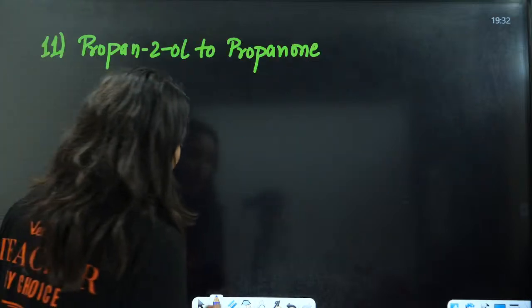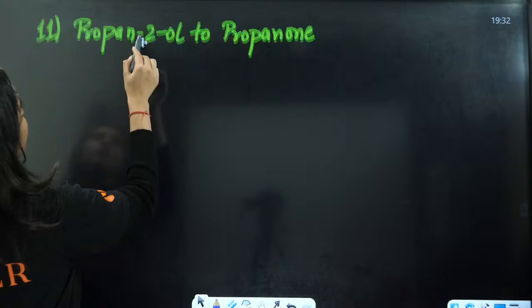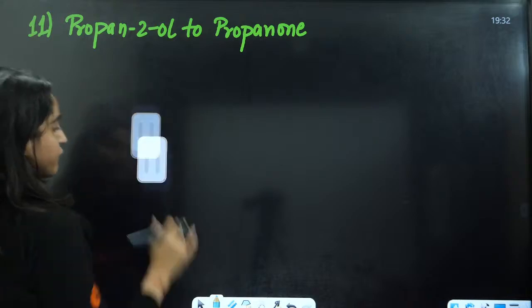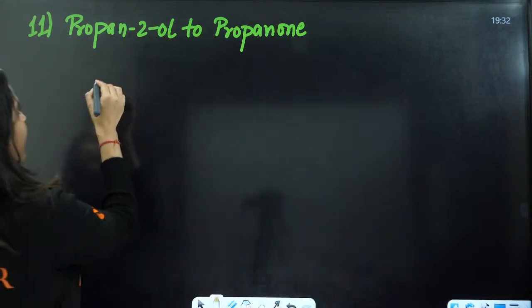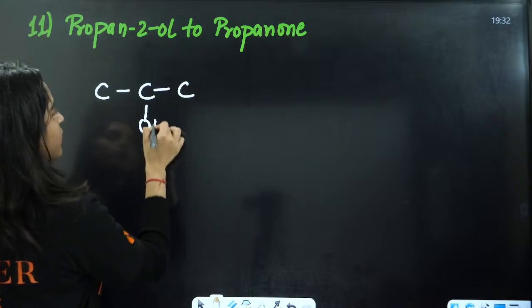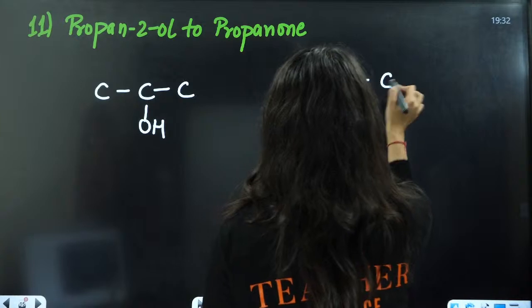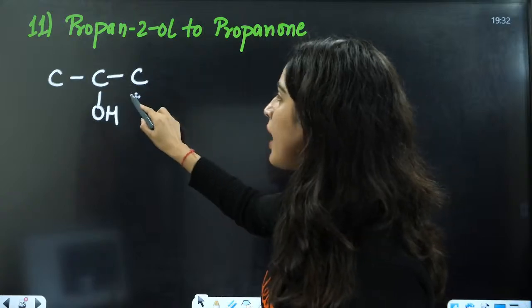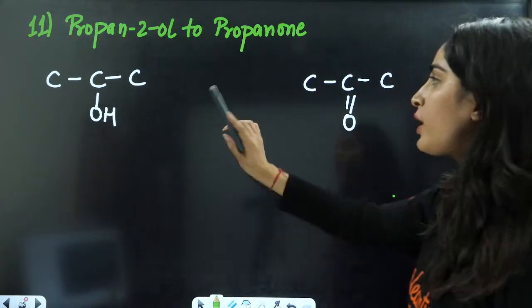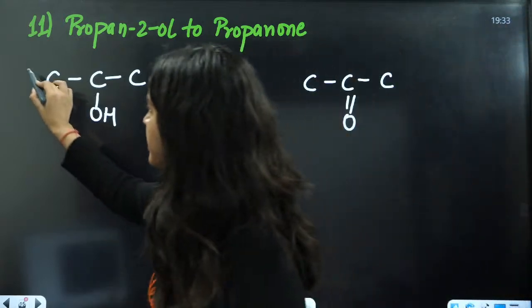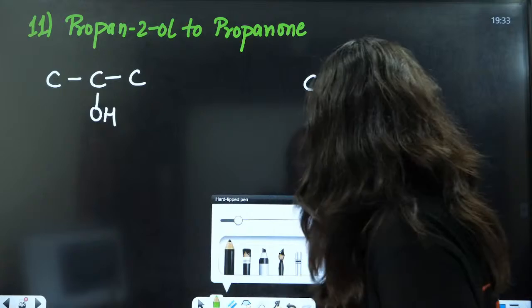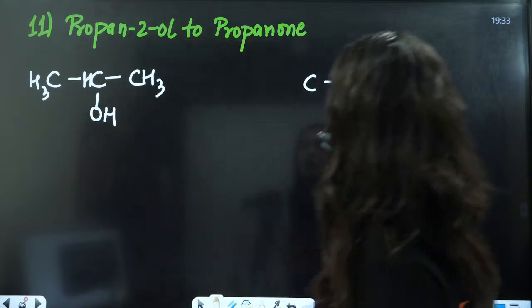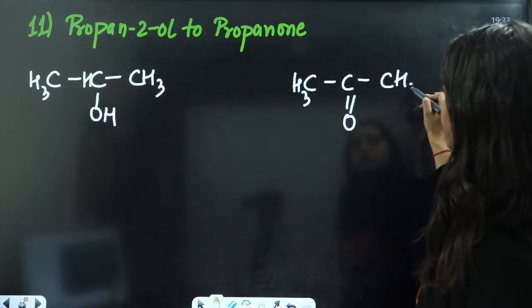Next is propan-2-ol to propanol. Propan-2-ol, that is 2-ol, to propanol, that is 1. Now tell me how you can do this. Very simple. You have a 2 degree alcohol here. To convert 2 degree alcohol to acetone, this is acetone, right?